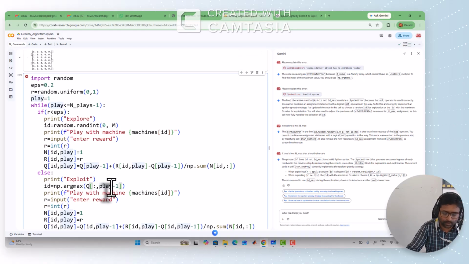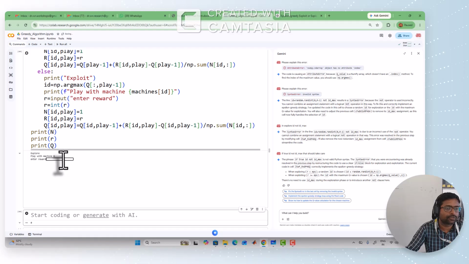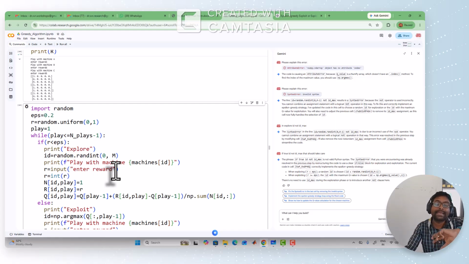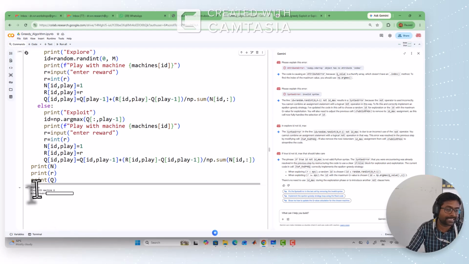Now come to this point, greedy optimization. So explore with B. Even though we know that B has the highest return, in the greedy approach we consider the highest reward machine also. That was not in the modified one. In the modified, we will exclude the highest reward machine. But in the greedy, we include the highest reward machine also for the exploration. That's why you are getting B, explore B.